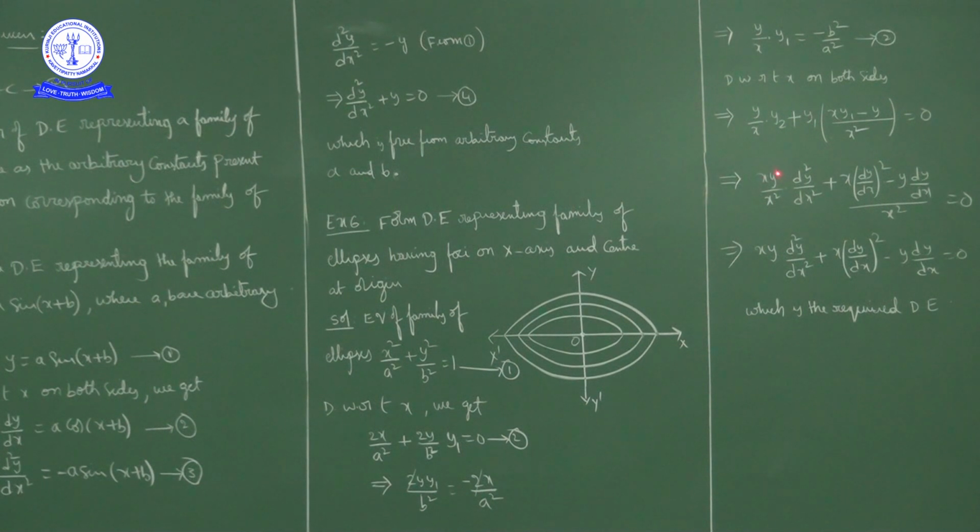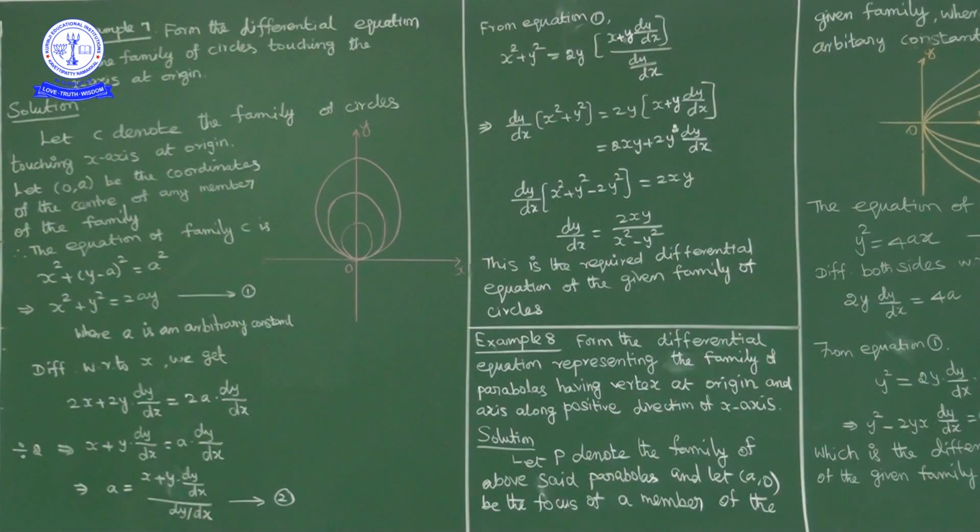So we have x y by x square into d square y by dx square plus, if you multiply y1 inside, x into dy by dx whole square minus y into dy by dx, upon x square, is equal to 0. The overall LCM here is x square, cross multiply this side. So we get the final answer as x y into d square y by dx square plus x into dy by dx whole square minus y into dy by dx is equal to 0. Here the arbitrary constants a and b are eliminated, so this is the required differential equation. Okay, next question. Example 7.